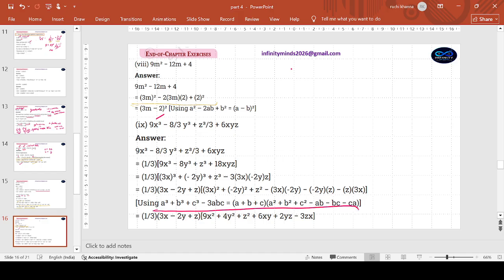Again, that logic of plus and minus that I've been emphasizing. If the identity is made up of plus, we shall take the value of B as minus. A plus B plus C, and so A cube plus B cube plus C cube minus 3ABC.